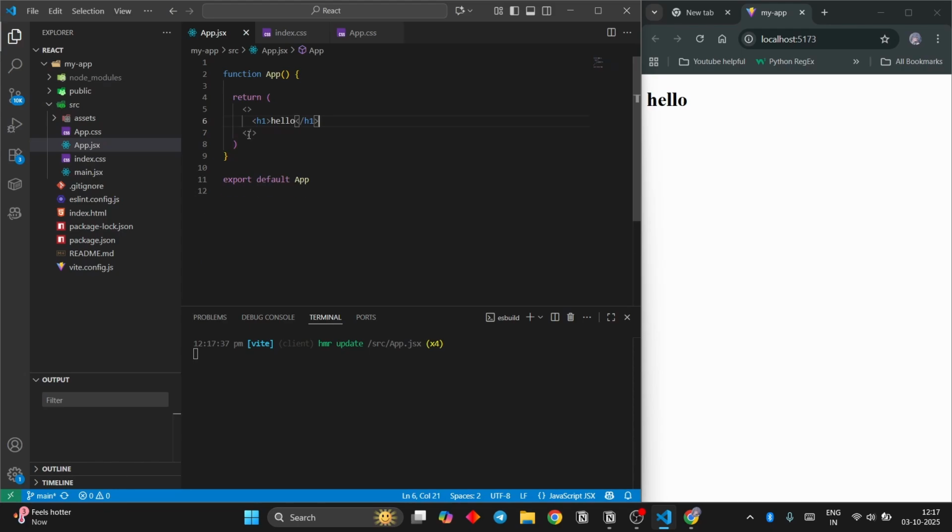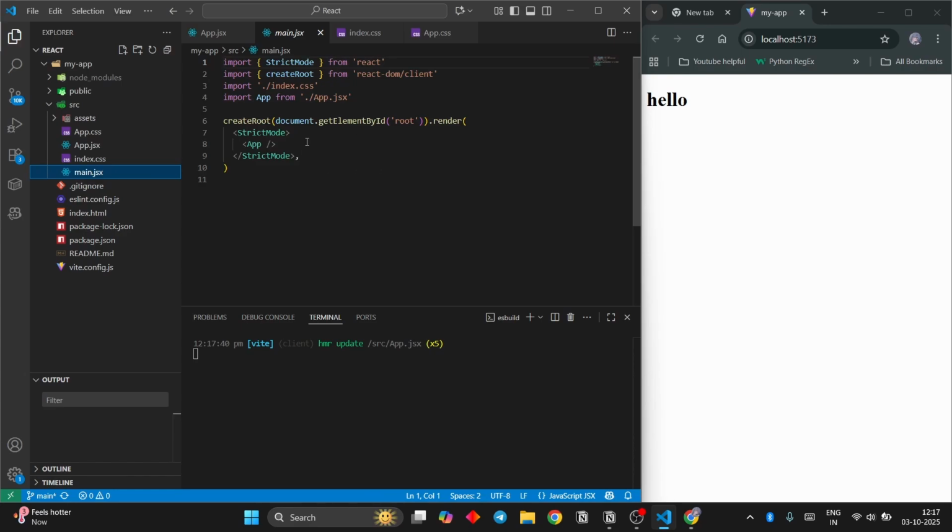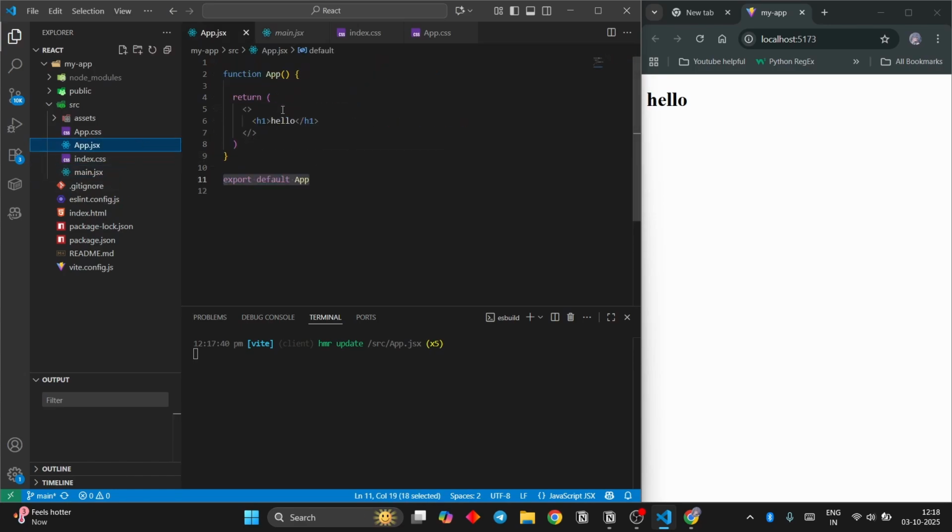That's it. Okay. This functional component is getting exported with the help of this line over here. And since this is getting exported, it has to be imported somewhere, right? Yeah, so that importing process is being done in main.jsx. So in main.jsx, it is getting imported, as you can see, import App from app.jsx and getting rendered as a self-closing tag.